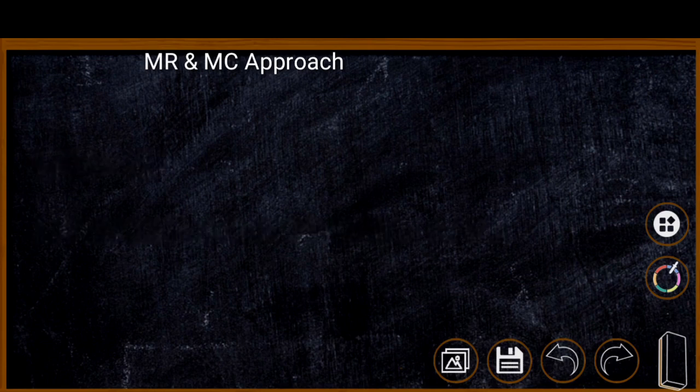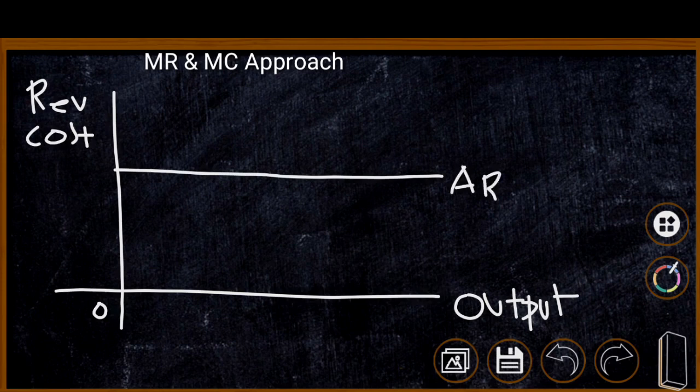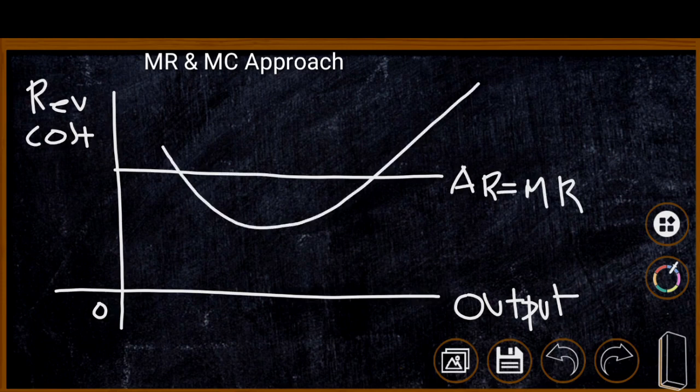Initially, we are explaining equilibrium. In order to identify equilibrium, we need to draw the marginal revenue and marginal cost curves. We know that in case of perfect competition, AR is equal to MR. That means we have already derived it. And we can derive the marginal cost curve like this. We can draw the marginal cost curve like this.